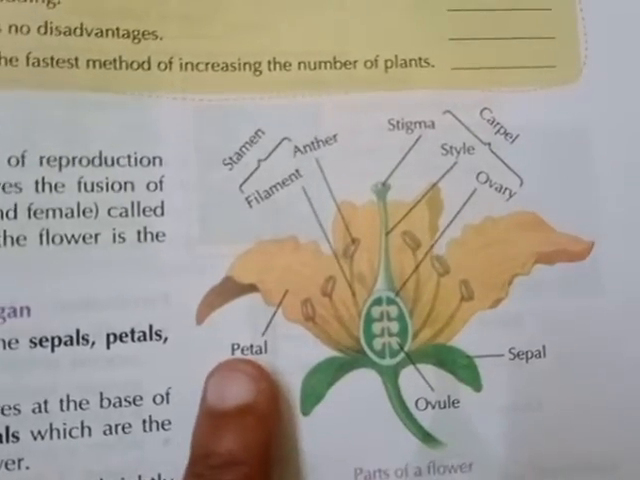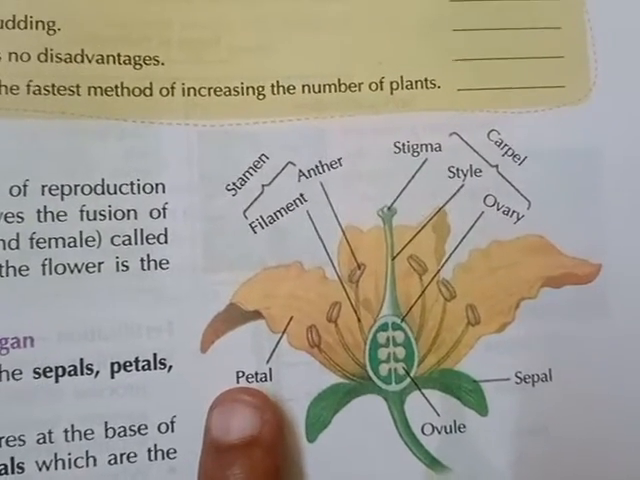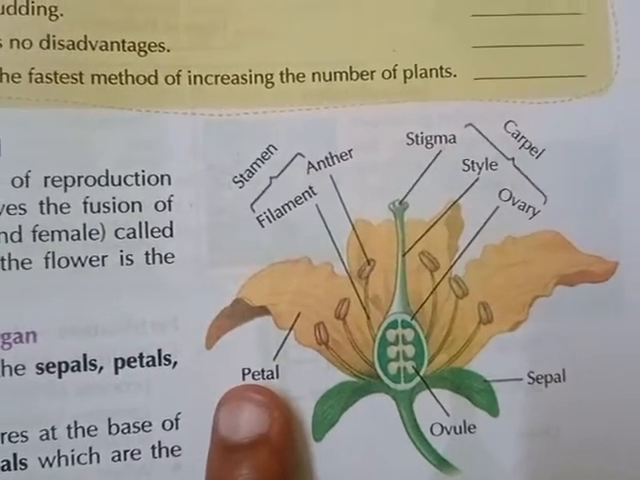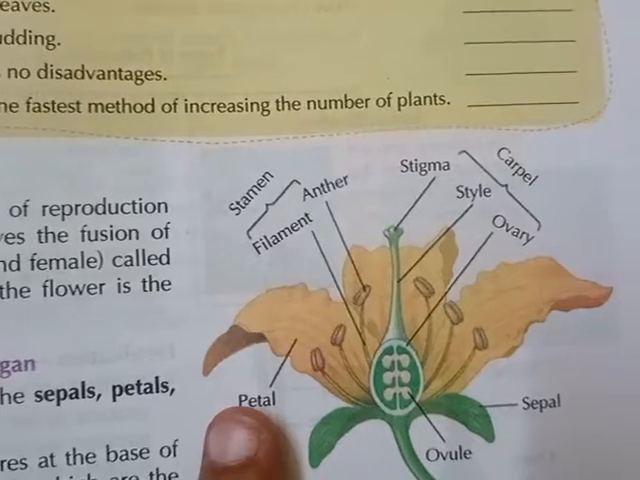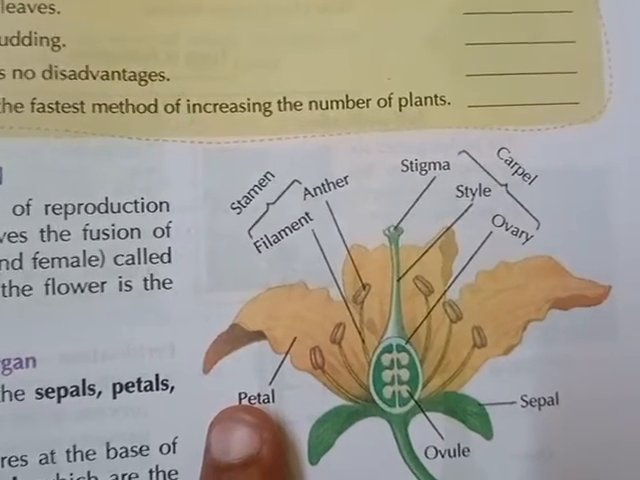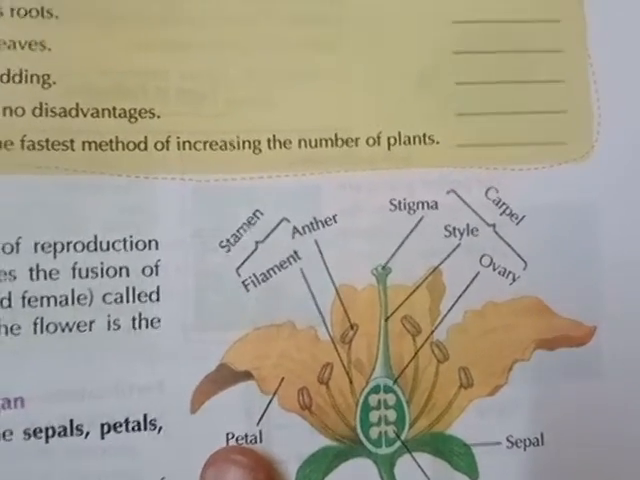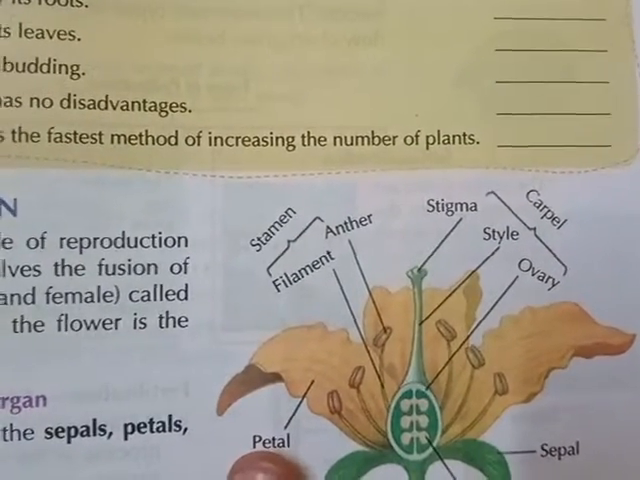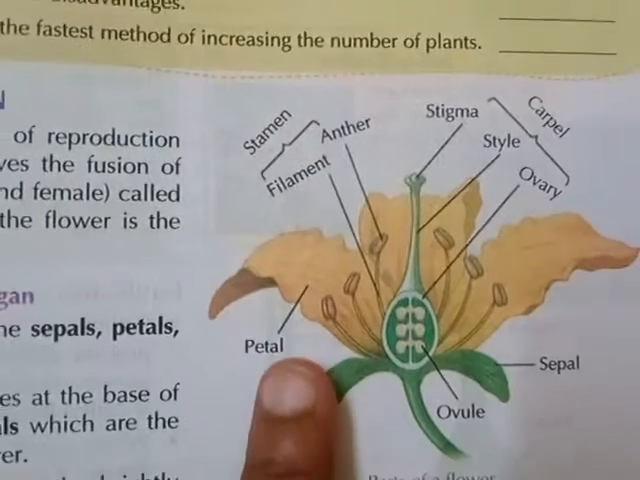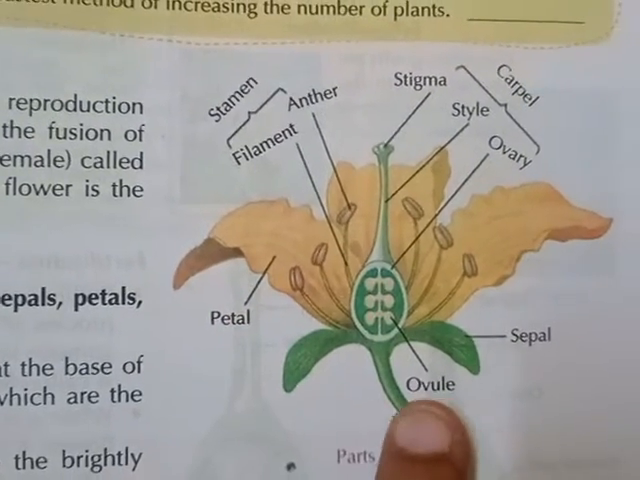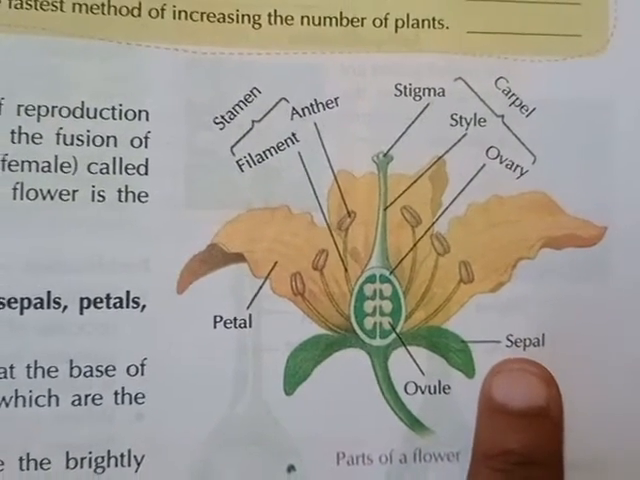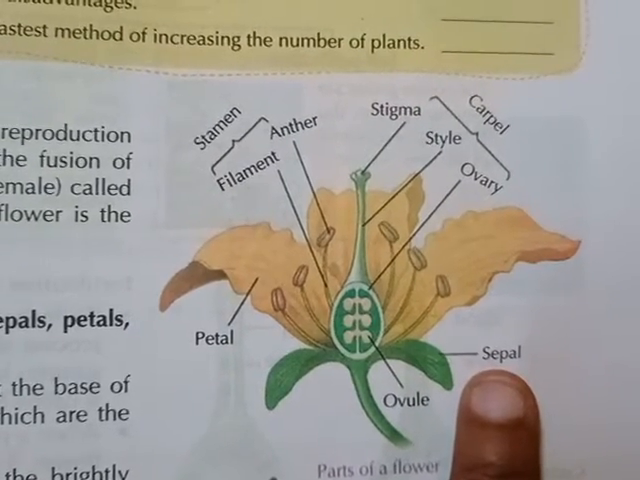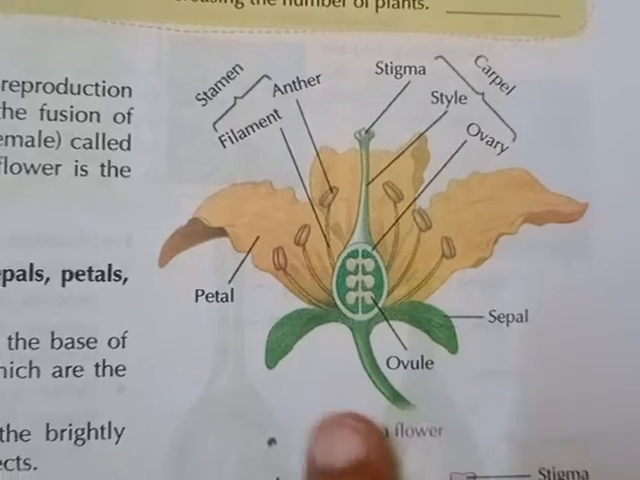So the reproductive organ of flower has 4 whorls. One is sepals, second one is petals, third one is stamens, and fourth one is pistil or carpel. Here is petal, sepal, okay, part of a flower.